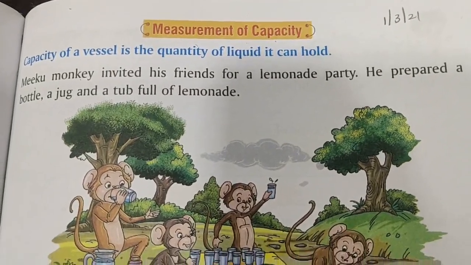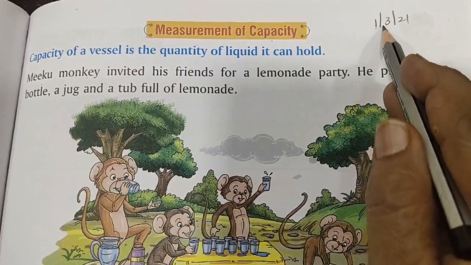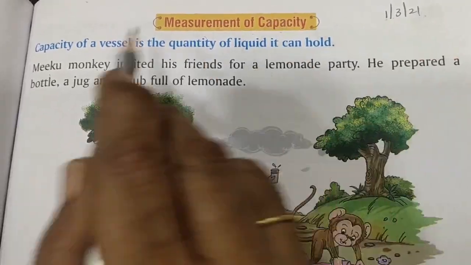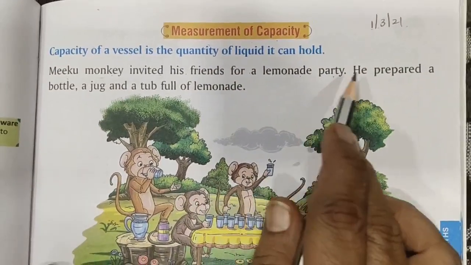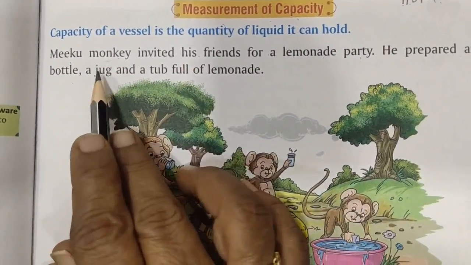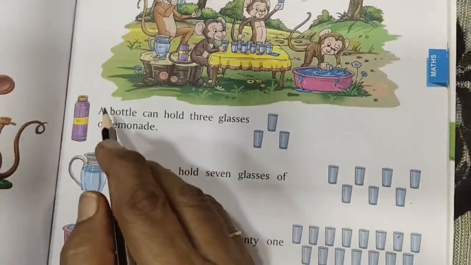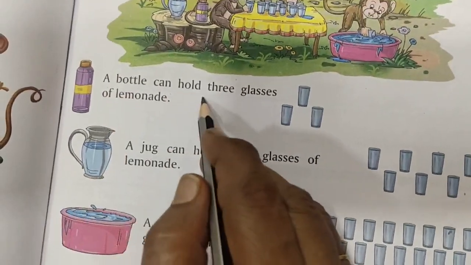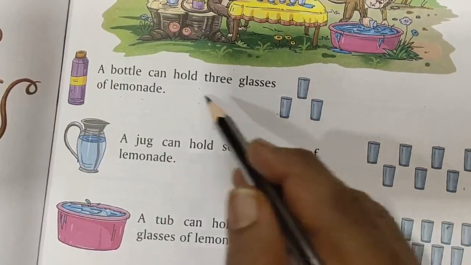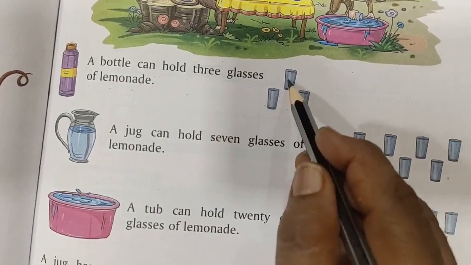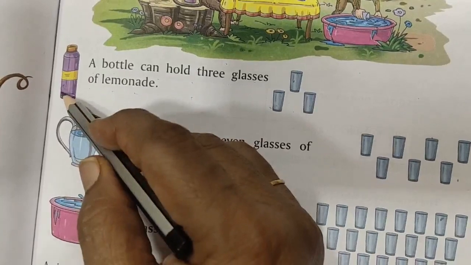Take out your class term books, children, and page number 65 and write today's date, 1-3-21. Miku Monkey invited his friends for a lemonade party. He prepared a bottle, a jug and a tub full of lemonade. Lemonade is a juice. Okay, children? A bottle can hold 3 glasses of lemonade. 1, 2, 3 glasses of lemonade will be filled by this bottle.